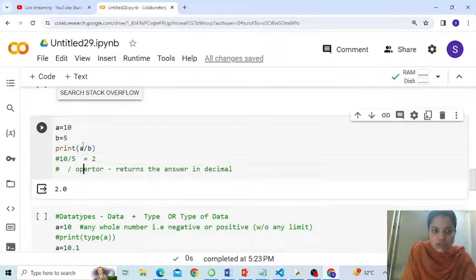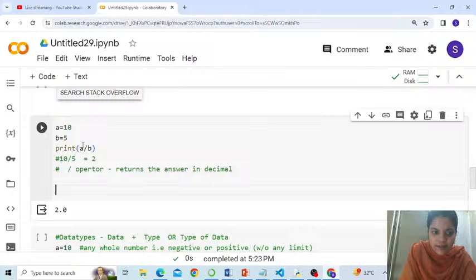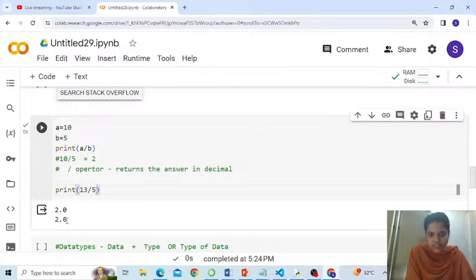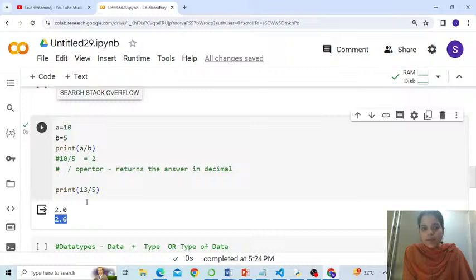Now suppose it is not 10 divided by 5. I want to divide, girls and boys, please pay attention here, I want to divide 13 by 5. So that says it is 2.6, correct? If you divide 13 by 5, 5 2s are 10, 3 remains. And for 3 to be divisible, I'll have to add a 0 after the decimal. So that's the reason 2.6. I hope you got my point.